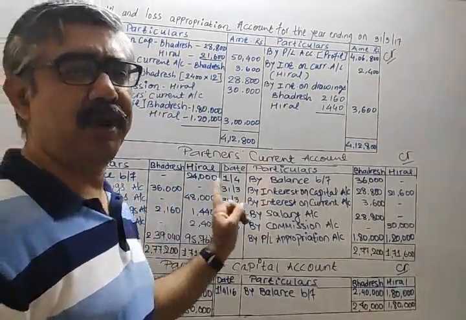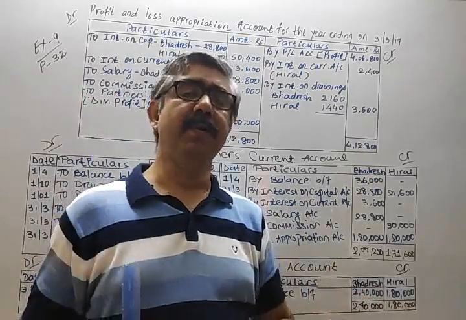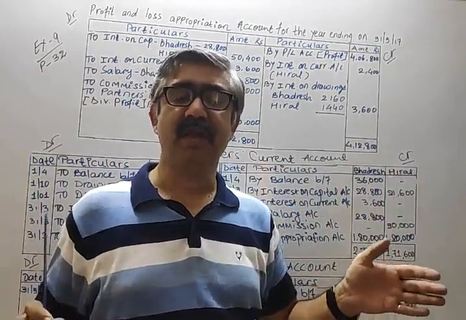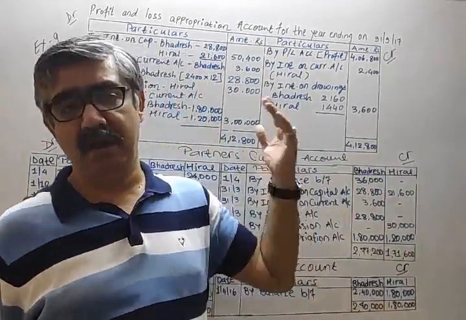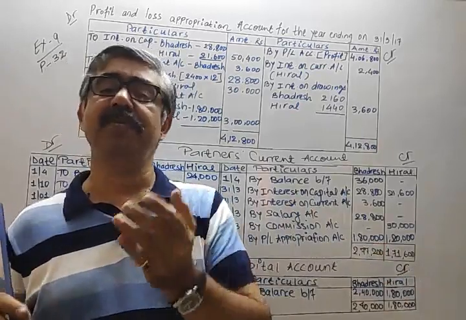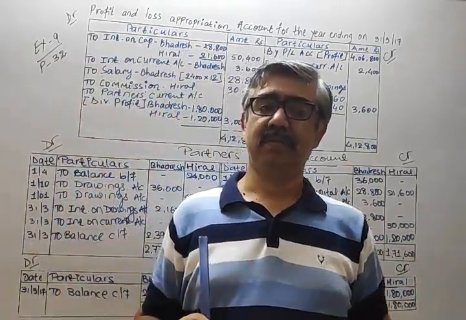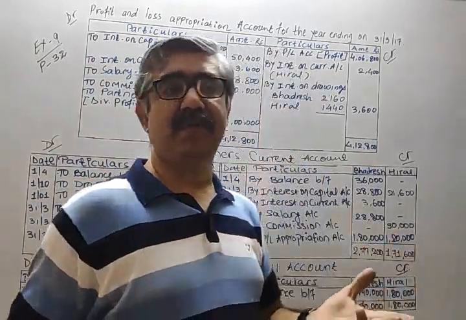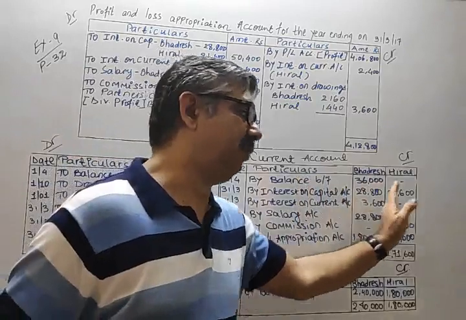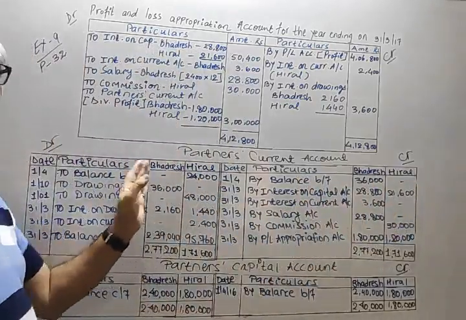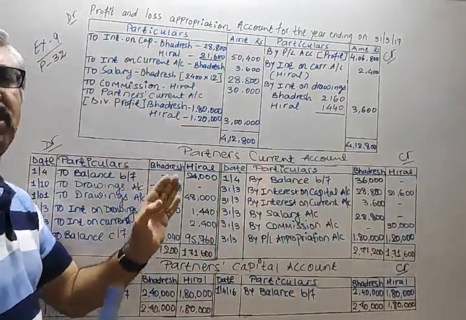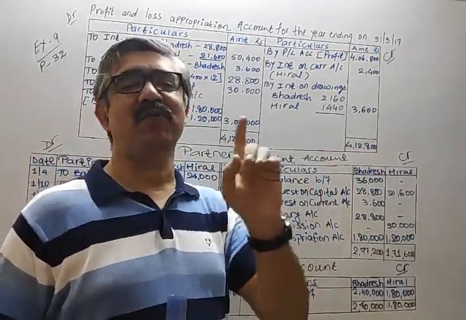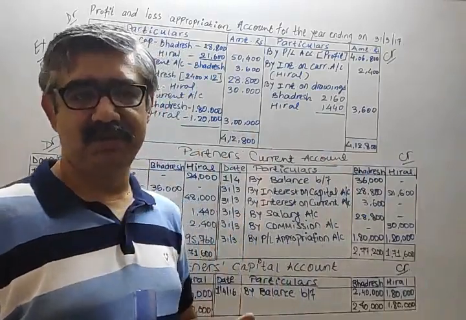This is such a format where you may find balance brought forward on both sides, because one partner may have a debit balance and one partner may have a credit balance. Clear? It is not compulsory. It is also possible that both partners have a credit balance, or both partners have a debit balance. Whatever the instruction given in the question, we are simply going to follow that instruction.